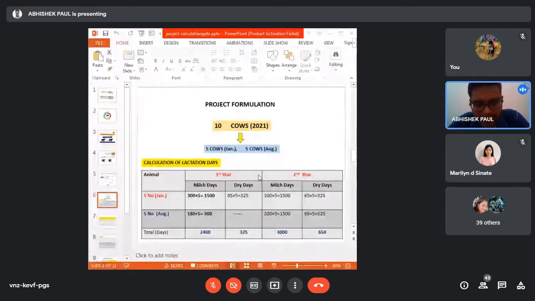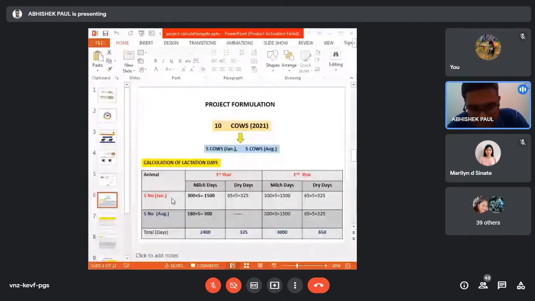This is the y-axis. This is the first year, then second year, third year, fourth year, fifth year. For 5 years we will make the project formulation. Now the first year is again divided into milch days and dry days. Milch means milk, and dry days means it is not giving any milk. Milch days means how many days it is giving milk.